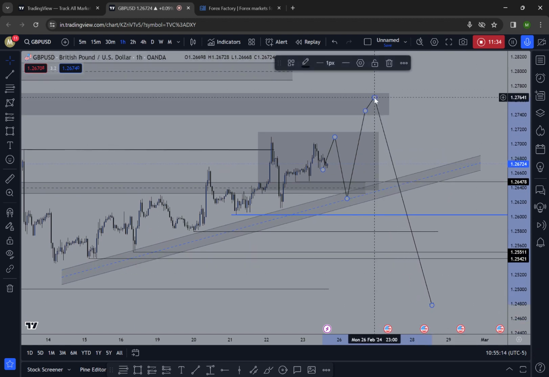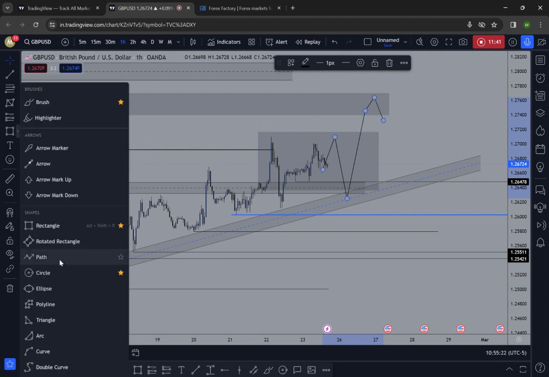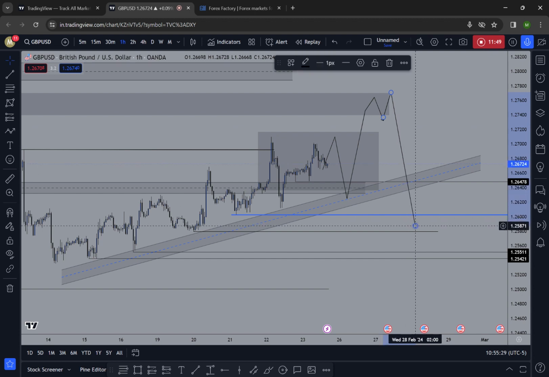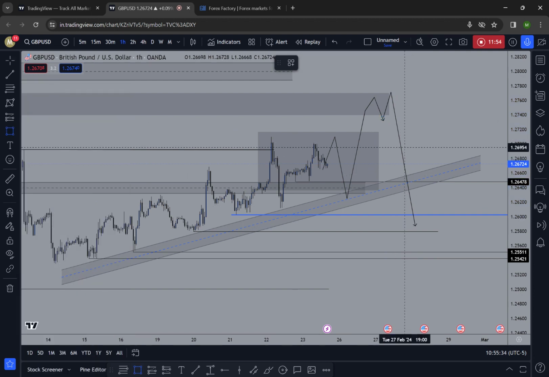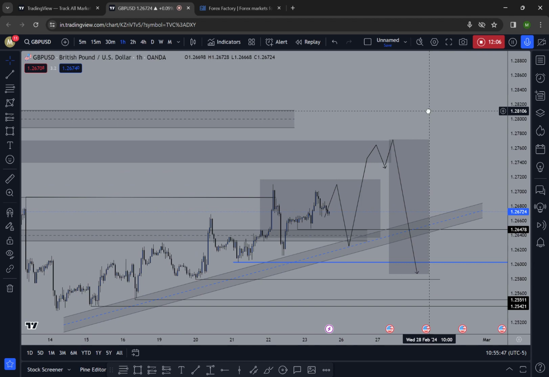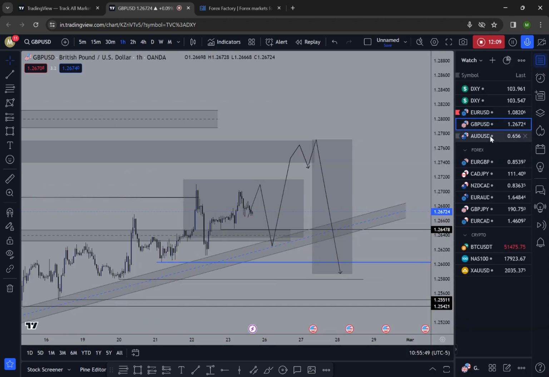This will be our move on GBP USD for this week. The price will be just reacting to this area. From there, we will be getting some W formation in a harmonic pattern, or some sweep of the liquidity from that order block zone. From there, the price will be moving downwards. This downside movement needs additional confluences. Additional confluences are important for this bearish move for GBP USD. So if this move happens, we can surely say that the price will be pushing upwards, making a new high. So that's our analysis on GBP USD.